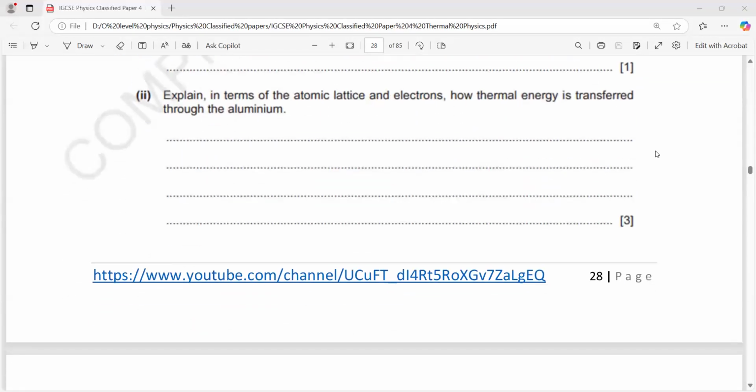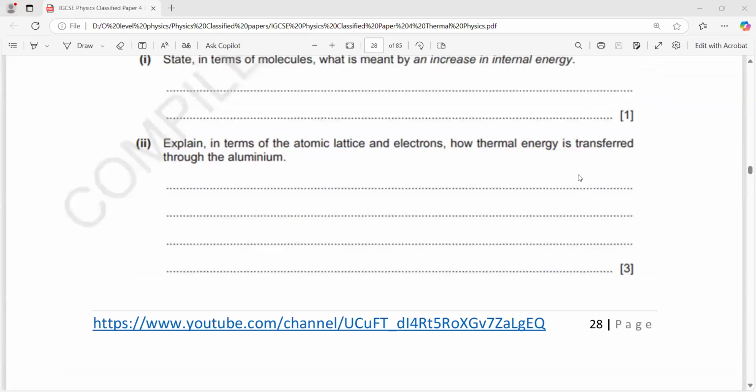Explain in terms of molecules, in terms of the atomic lattice and electrons, how energy is transferred through aluminium. You have to explain conduction. So how do we explain conduction? Anyone want to answer? Sir, when one atom gets heat, it transfers heat to other atoms, and the electrons also move around the aluminium and transfer the heat throughout the aluminium.